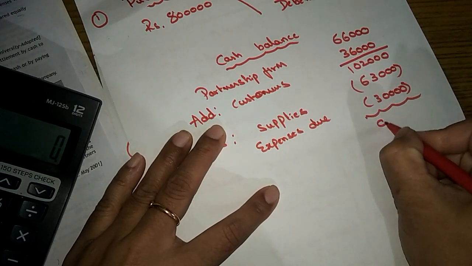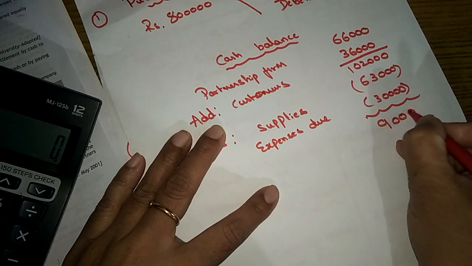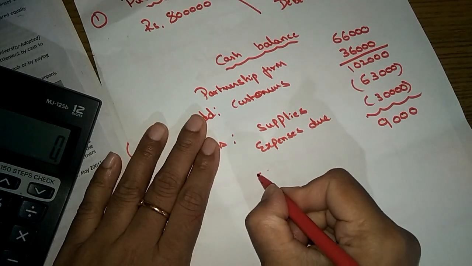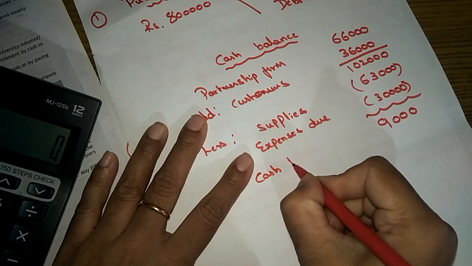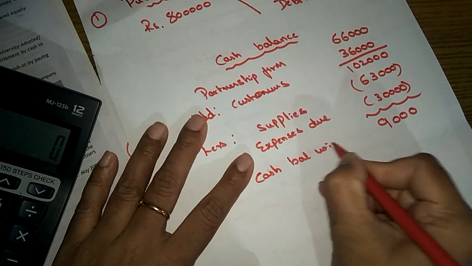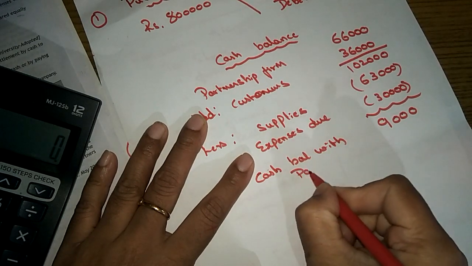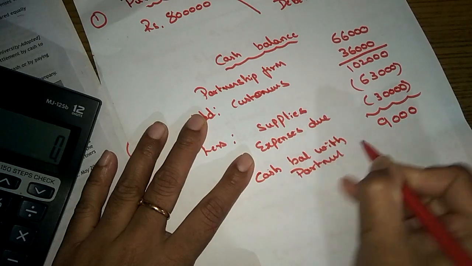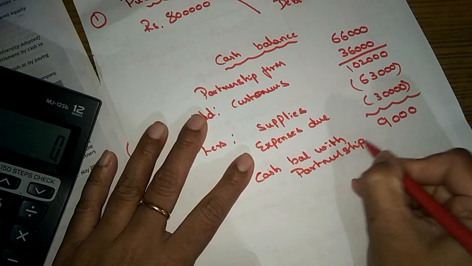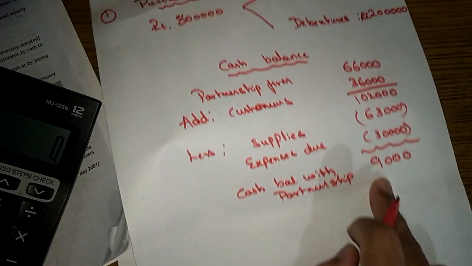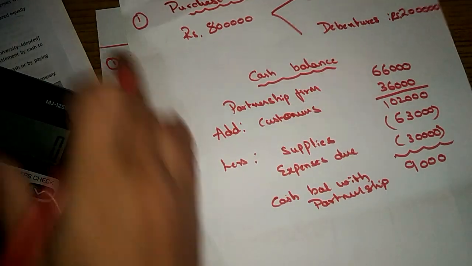Still how much balance is there with the partnership firm? Cash balance with the partnership, it's 9,000. Still they have 9,000 cash.